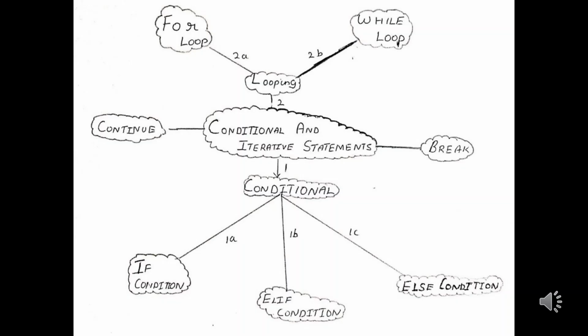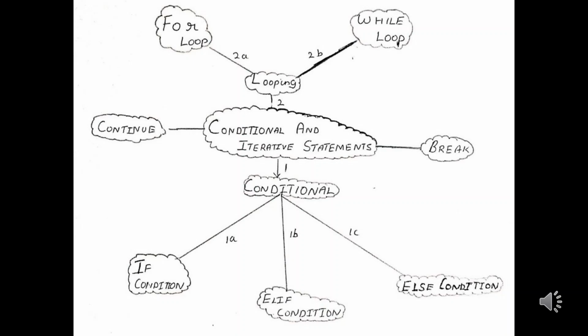Now let us discuss the topic conditional statement and iterative statement. You know how to define a statement, but you don't know what a conditional statement and iterative statement are. A conditional statement is a statement which executes a set of statements if the condition becomes true. That is, the flow of control of these statements goes into the indentation if the condition becomes true. If the condition becomes false, the statements are not executed. That is, the flow of control does not go to the statements if the condition becomes false.